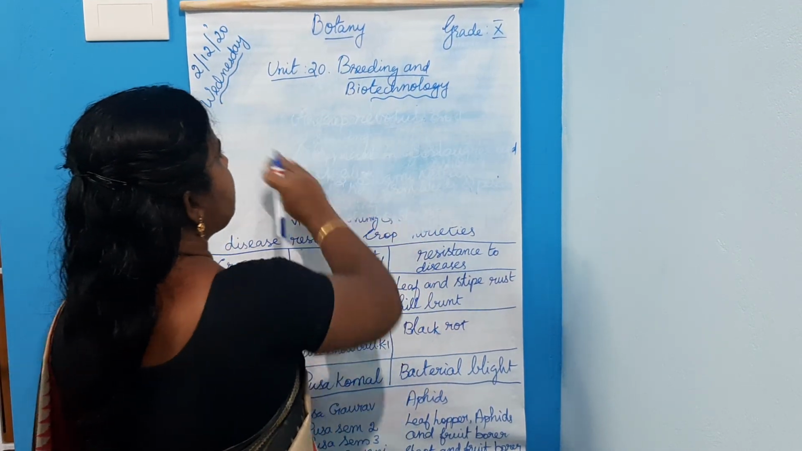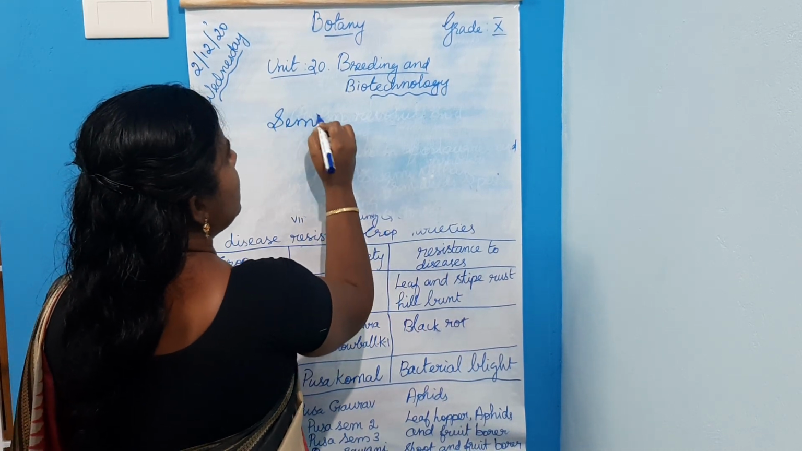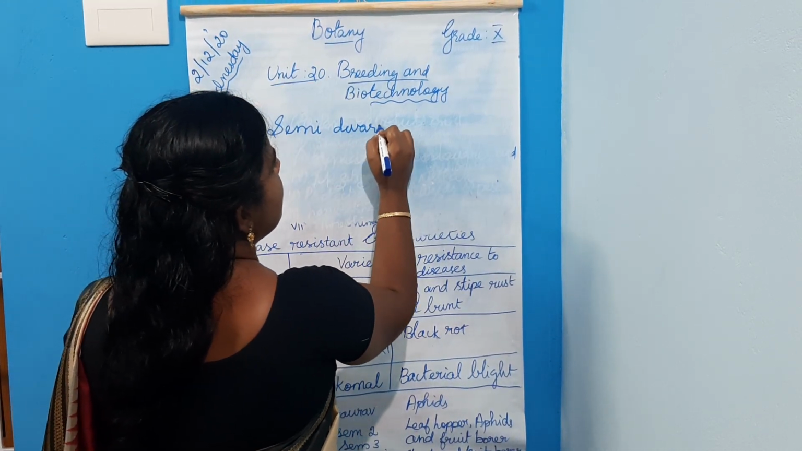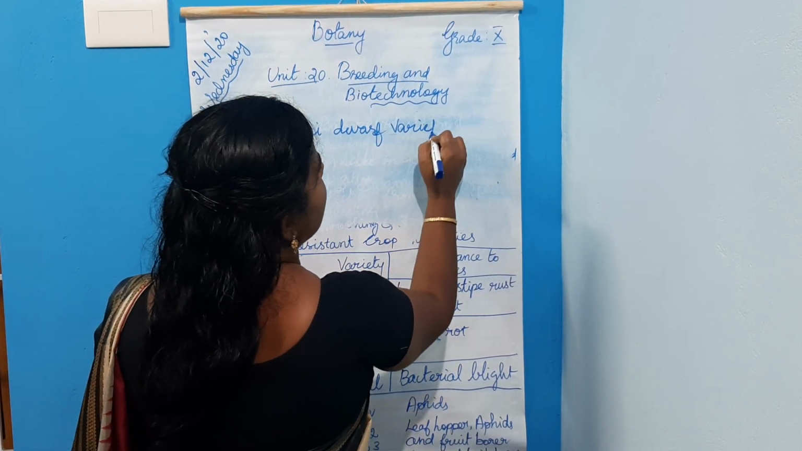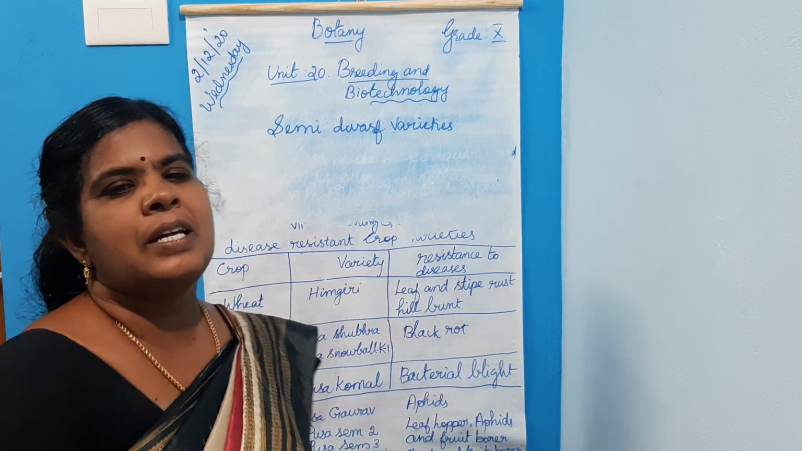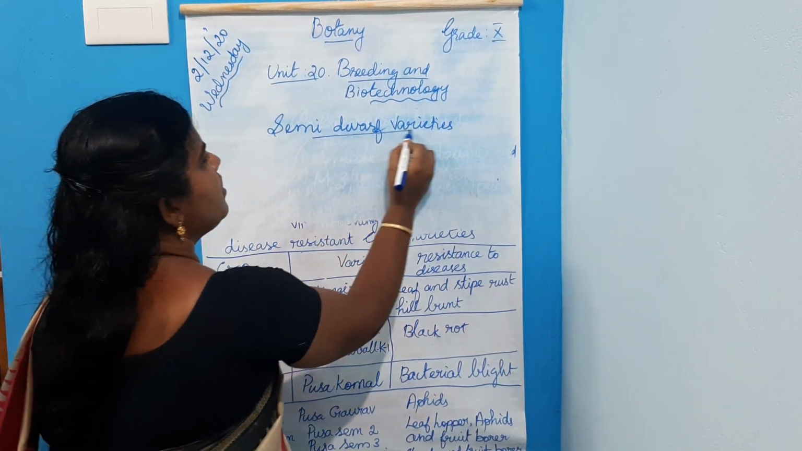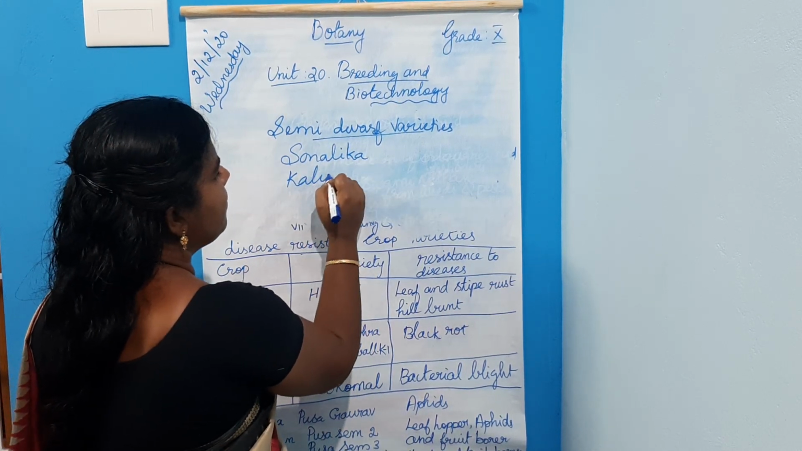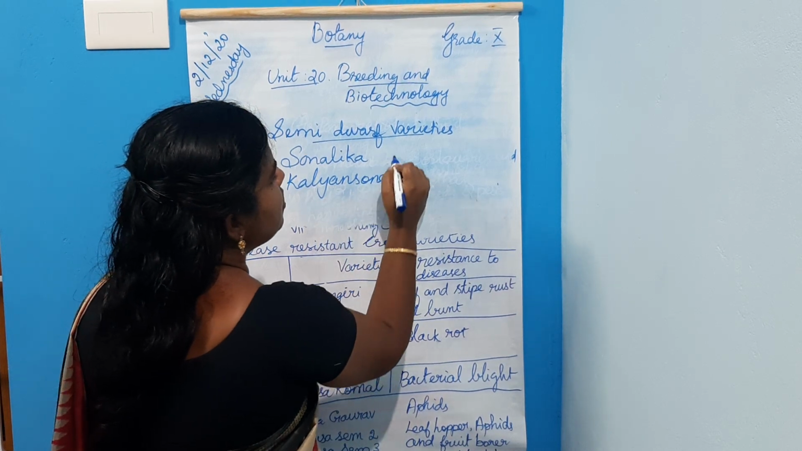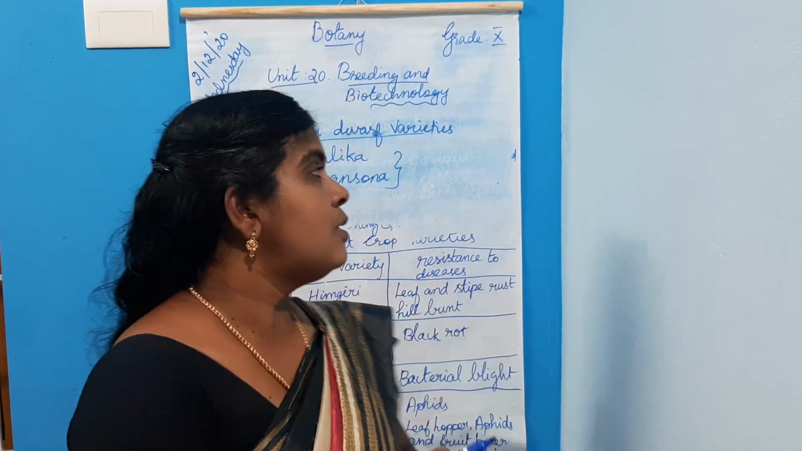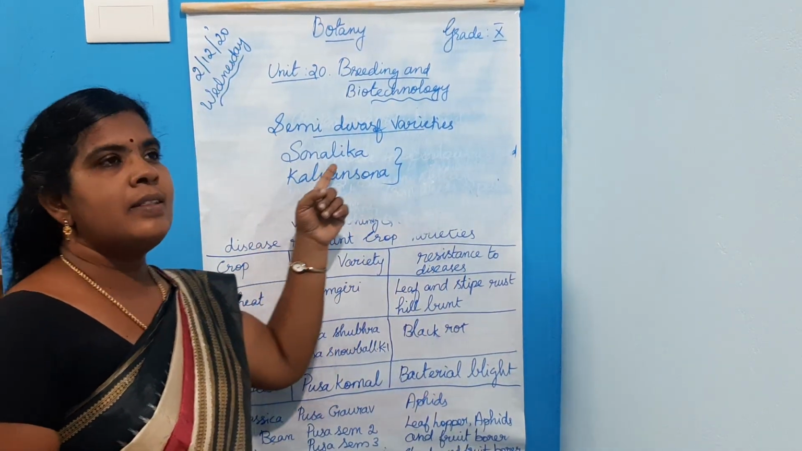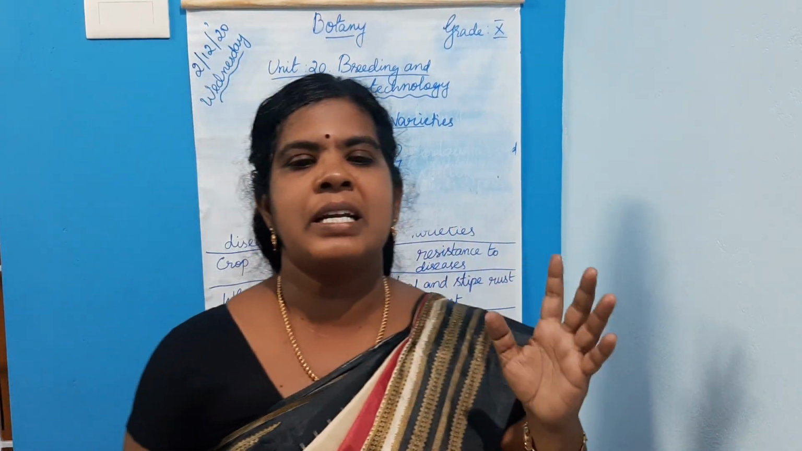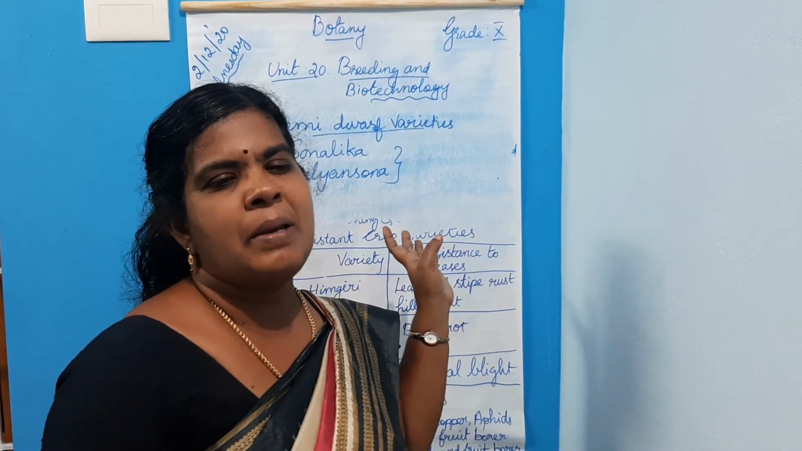Semi-dwarf varieties in wheat and rice plant. Sonalika and Kalyan Sona. These are the two important semi-dwarf varieties. These two are the important wheat varieties. These were introduced from Mexico.